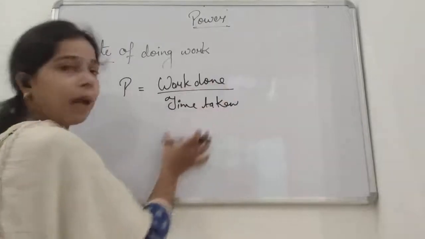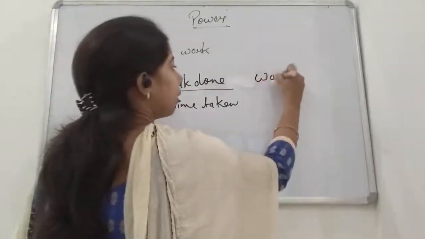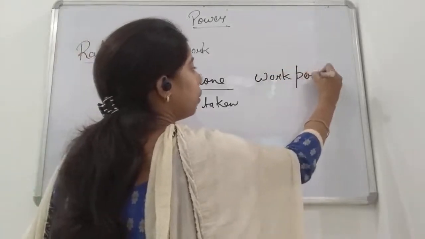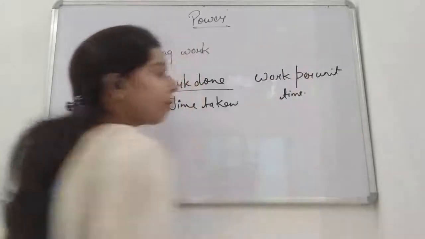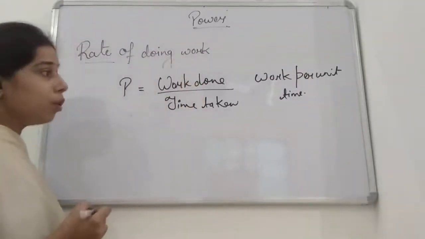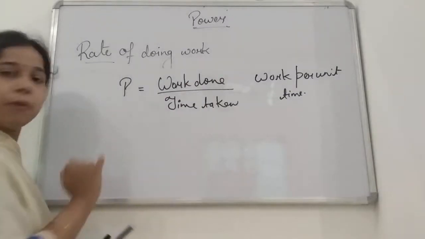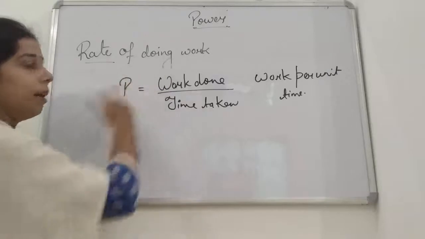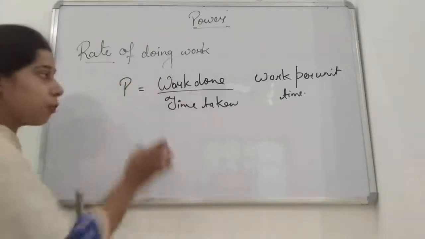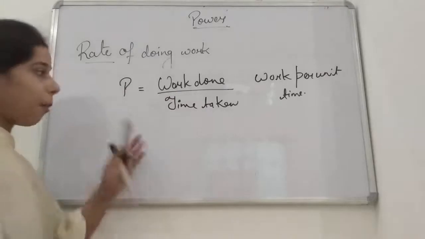So, work done upon the time taken, or we can say work per unit time. If it takes less time to complete the work, the person is more powerful, and if it takes more time, the person is less powerful. So basically we can define power as the work done upon time taken.